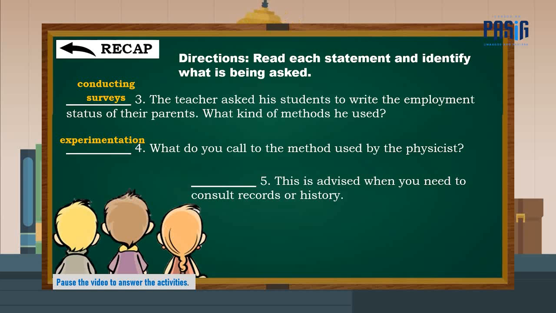Number 5. This is advised when you need to consult records or history. You have 3 seconds to answer. The answer is reading statistical publication.